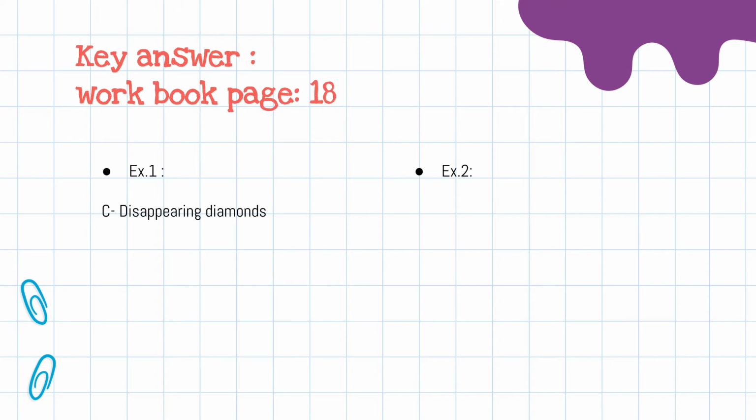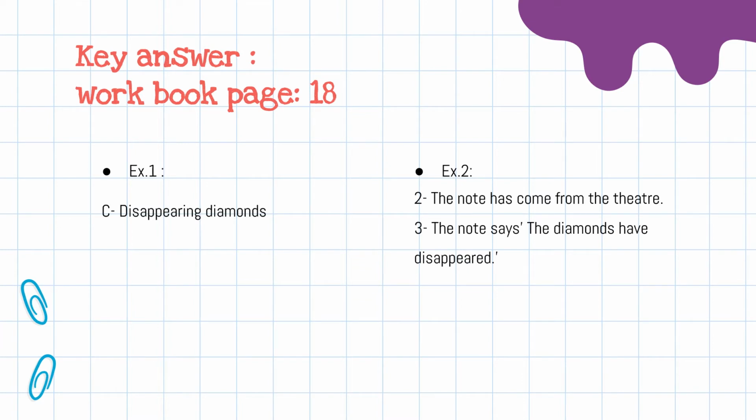Exercise 2, read again and answer the questions. Number 1, who goes to the doorbell? Mom goes to the doorbell. Number 2, where has the note come from? The note has come from the theater. 3, what does the note say? The note says the diamonds have disappeared. 4, are Fred and Julie excited?